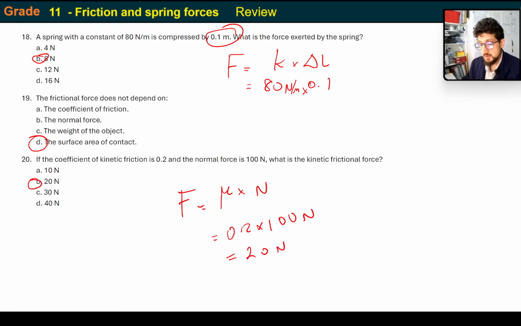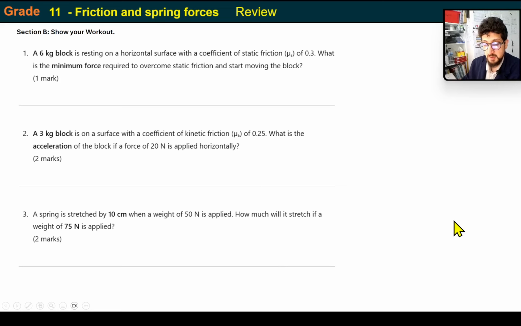Okay, let's move on. A 6 kilogram block is resting on a horizontal surface with a coefficient of static friction of 0.3. What is the minimum force required to overcome static friction and start moving the block? Literally what we've been doing. F equals mu times N, where N is going to be m times g.